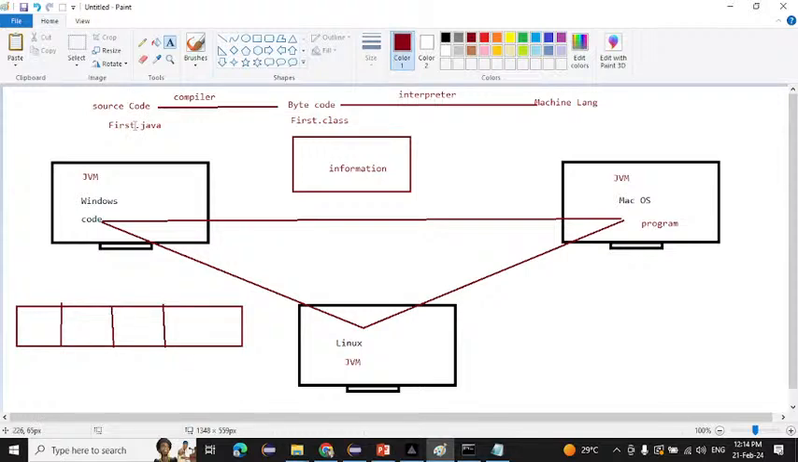Now what is the extension for the byte code? First dot class. If you run this code, the source code will convert into the byte code, and the extension for this byte code is dot class. If you get this First dot class file, that is called the byte code. I will show you when we compile the code. At that time we will get our byte code. After this byte code, it will convert into the machine language, and then the machine will easily understand what we need to do.